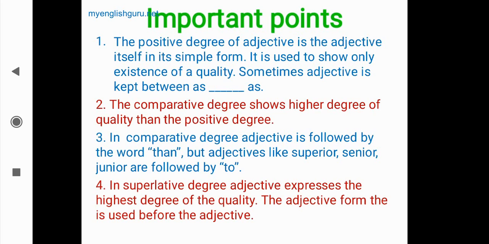The is used before the superlative adjective form, like a few sentences back we saw: the strongest, the most intelligent, the tallest. So the is used.